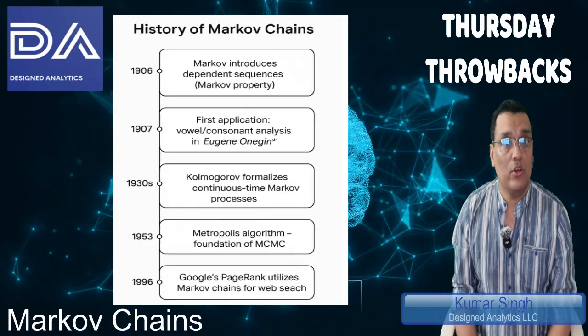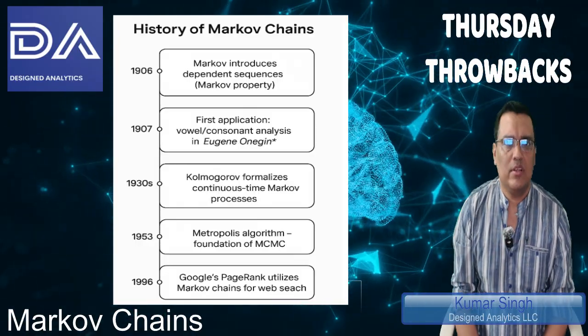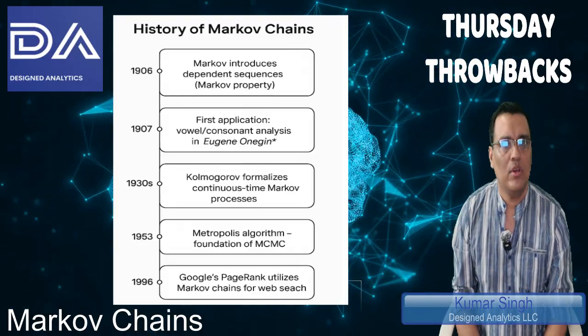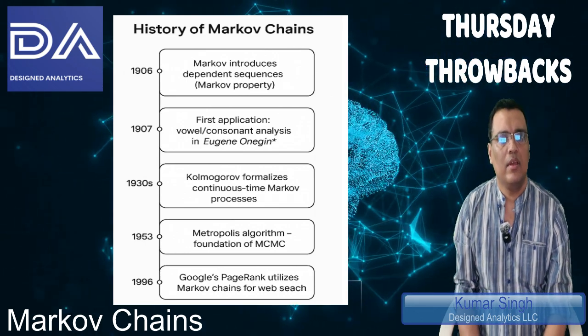This was revolutionary. Why? Because most probabilists focused on independent events, while Markov showed how to handle dependence systematically.